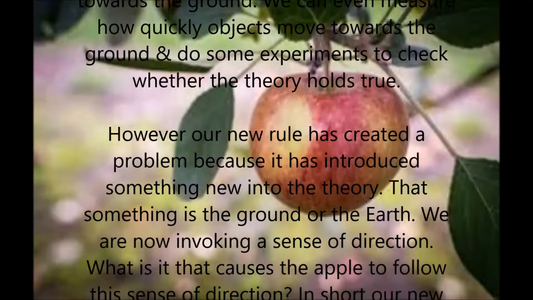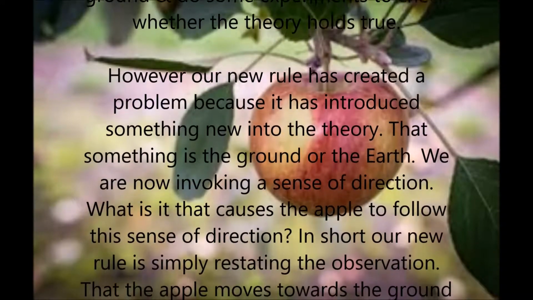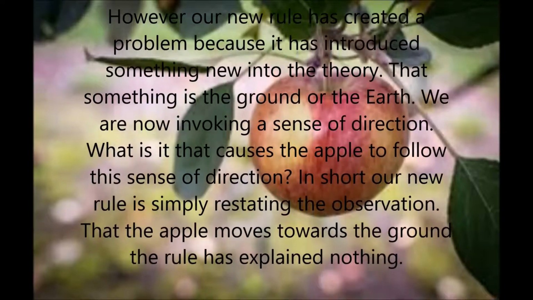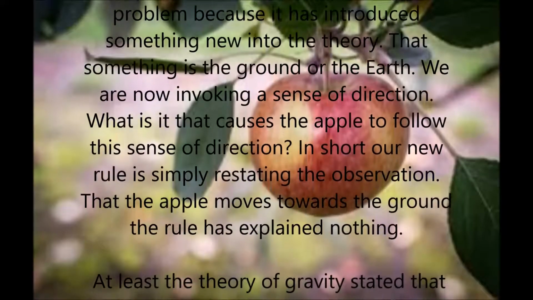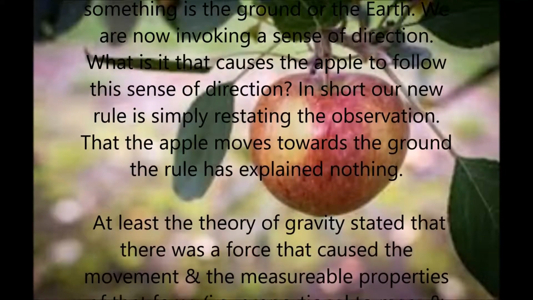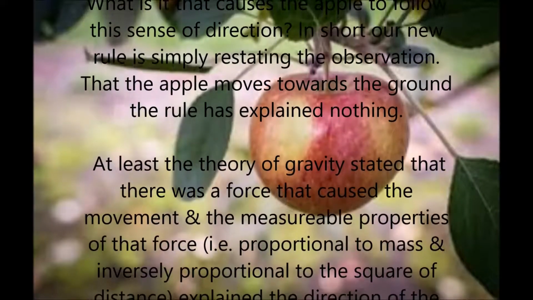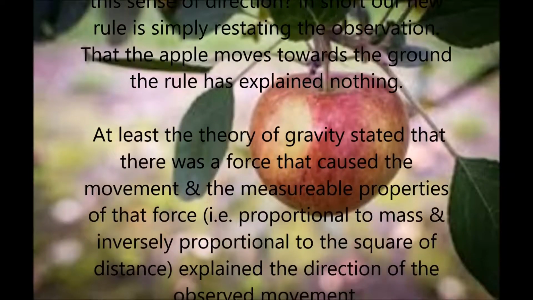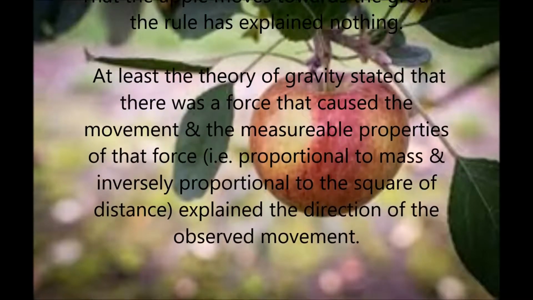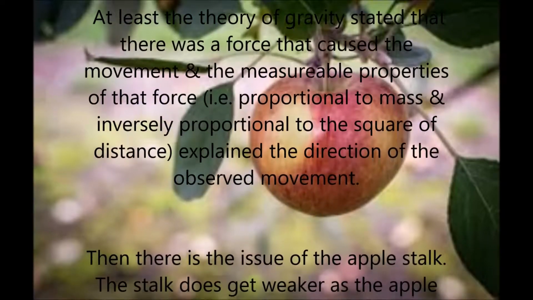We are now invoking a sense of direction. What is it that causes the apple to follow this sense of direction? In short, our new rule is simply restating the observation that the apple moves towards the ground. The rule has not explained anything. At least the theory of gravity stated that there was a force that caused the movement, and the measurable properties of that force, proportional to mass and inversely proportional to the square of the distance, explained the direction of the observed movement.